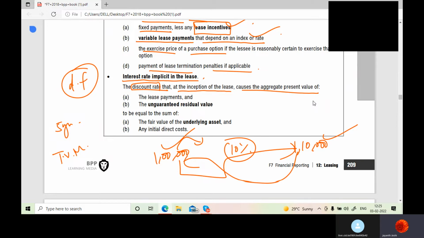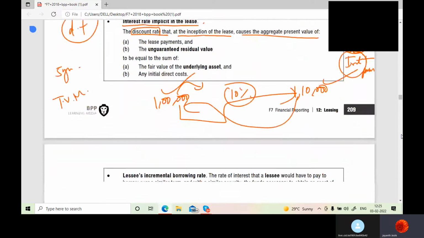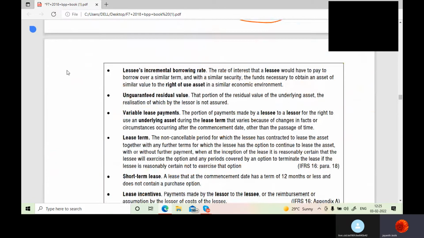some return. See, when you make a loan payment, EMI is what you will be paying. This will have interest and principal elements, correct? In the same way, the lessor also wants to earn some interest on the outstanding amount. Why outstanding amount? When you take a property on lease, you are not going to make any lump sum payment. Suppose you are taking a property on lease for 6 lakhs for this entire year. Divided by 12 is how much monthly?